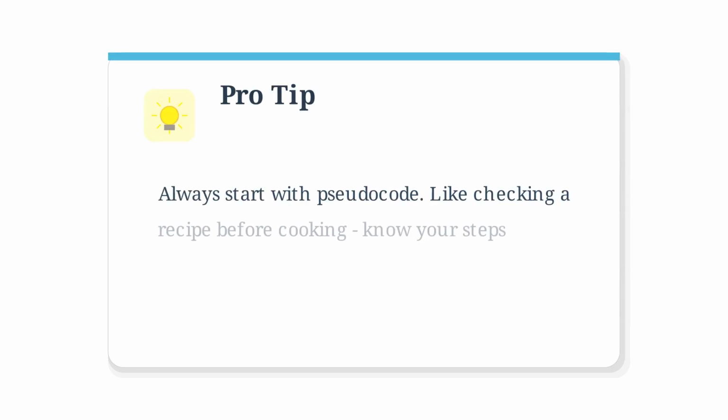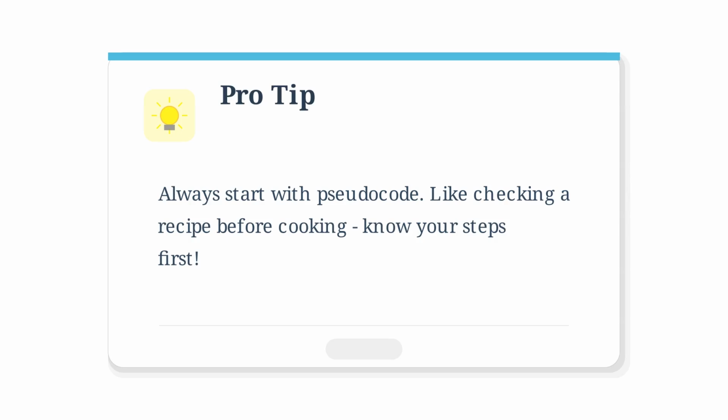Here's a pro tip that will save you hours of debugging. Start with pseudocode for every program, even the simple ones. It's like reading through a recipe before you start cooking. You need to know all the ingredients and steps beforehand, or you might realize halfway through that you're missing something crucial.